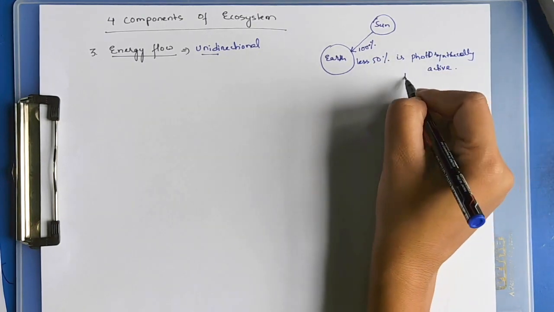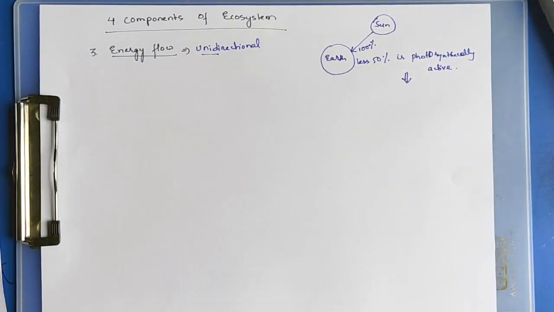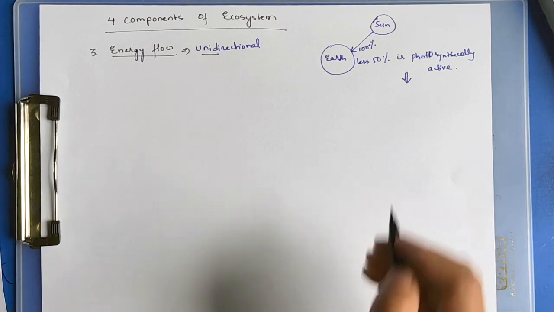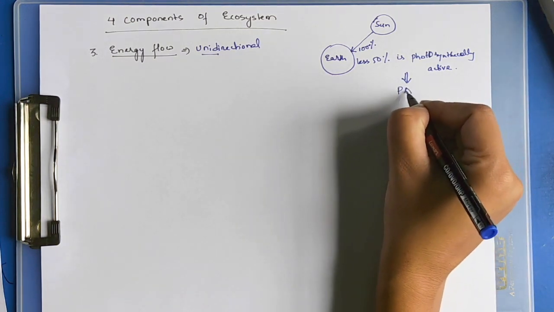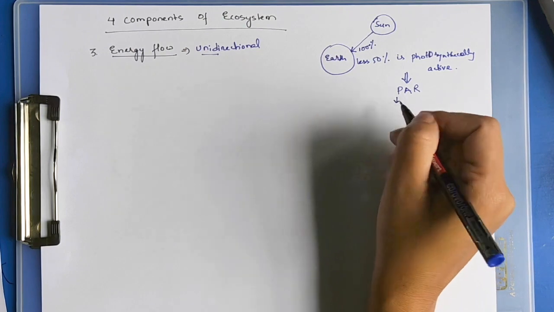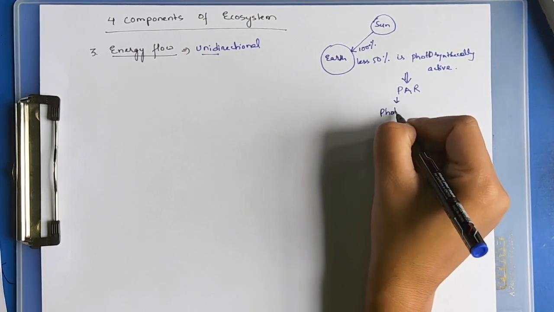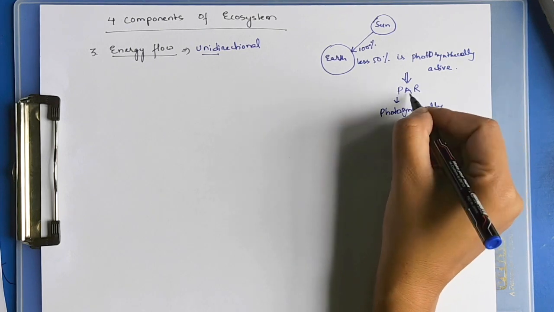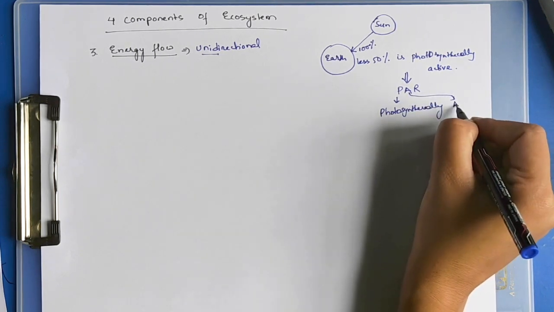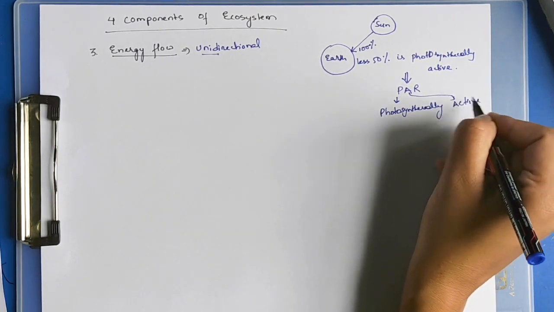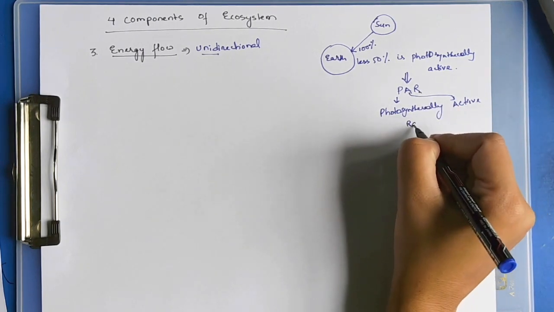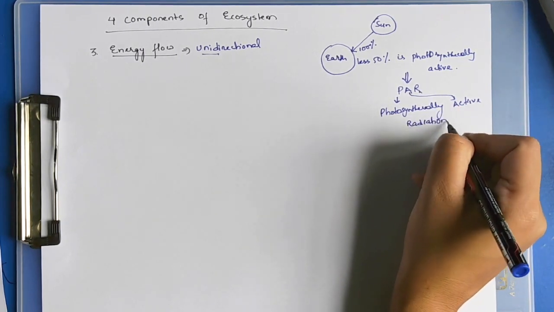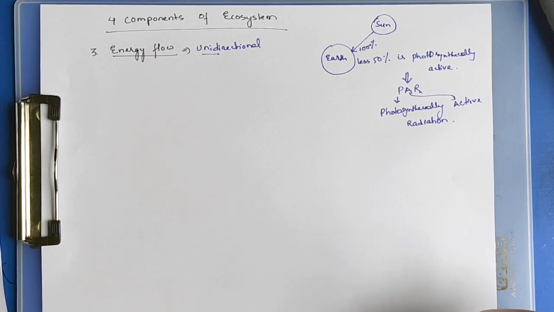Less than 50% of sunlight is photosynthetically active, and it is also known as PAR. P stands for photosynthetically, A stands for active, R stands for radiations. 100% of sun radiations are harmful.